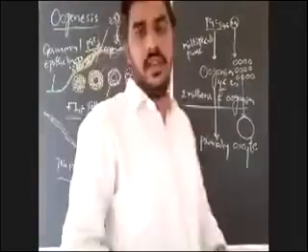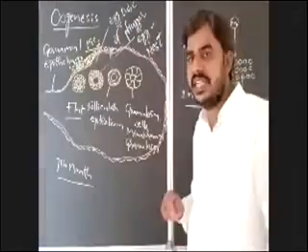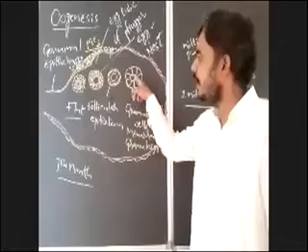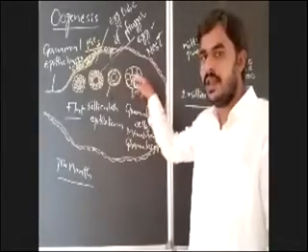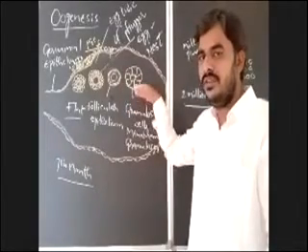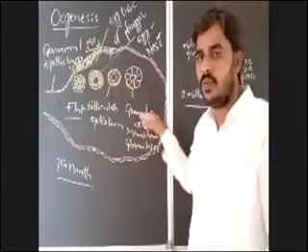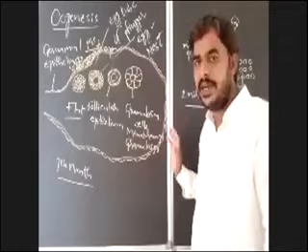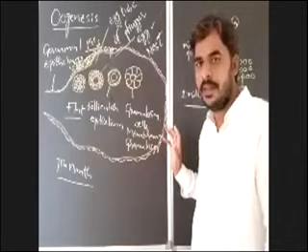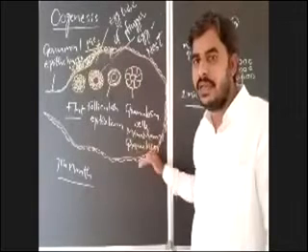The cuboidal granulosa cells form a membrane around the primary oocyte, and that is known as membrana granulosa. Is it clear?